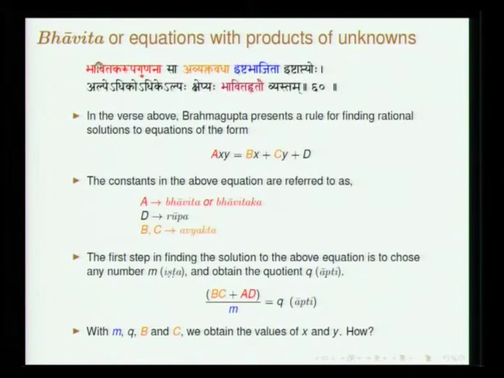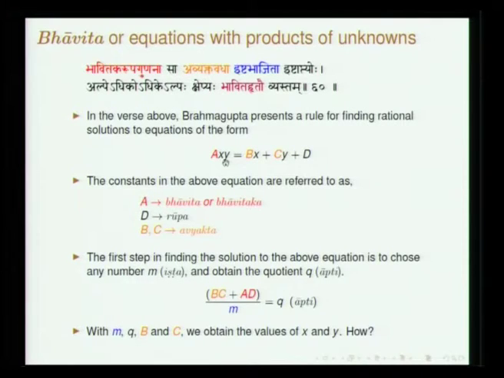Here he lays down the rule first: bhavitaka rupa gunana sa avyaktavadha ishtabhajita ishtaptyoho alpe adhikaha adhike alpaha kshepyaha bhavita hrtau vyastam. So suppose we have an equation of this form, where the coefficient of the product xy is referred to as bhavita. Recall the term rupa refers to the constant.